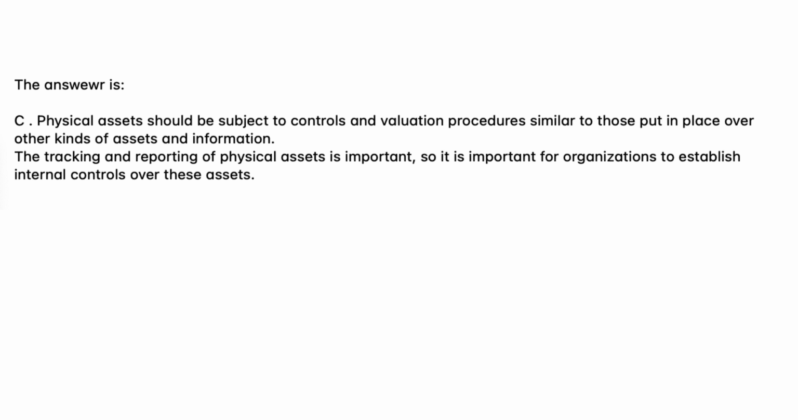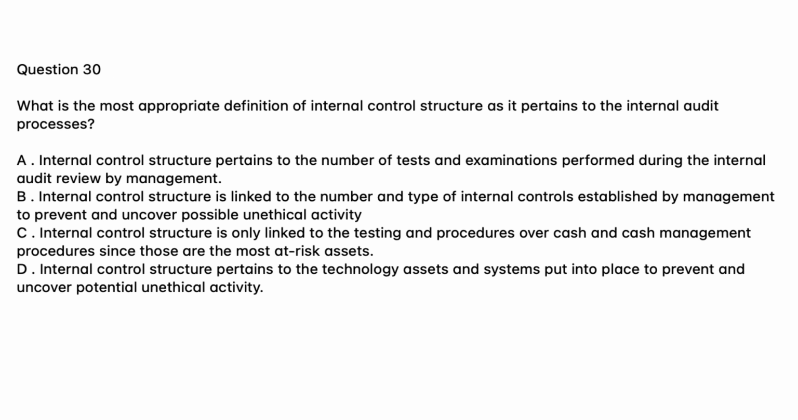it is important for organizations to establish internal controls over these assets. Question 30. What is the most appropriate definition of internal control structure as it pertains to the internal audit processes? A. Internal control structure pertains to the number of tests and examinations performed during the internal audit review by management. B. Internal control structure is linked to the number and type of internal controls established by management to prevent and uncover possible unethical activity.